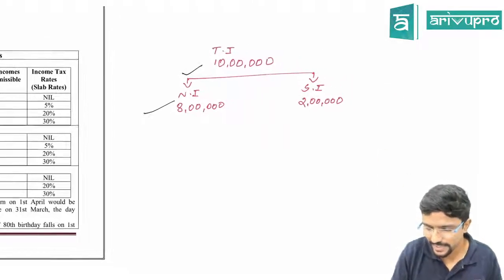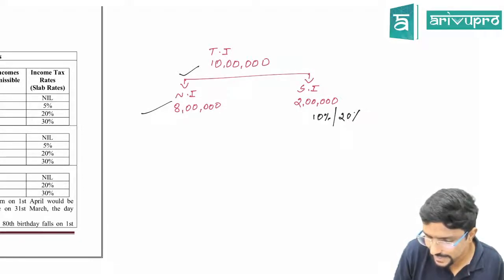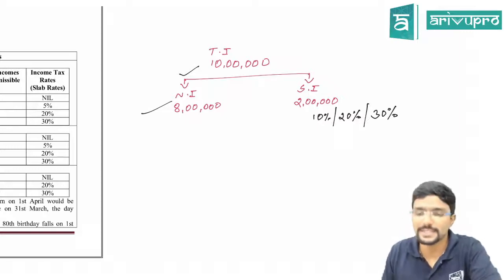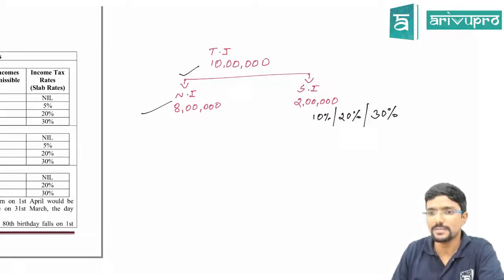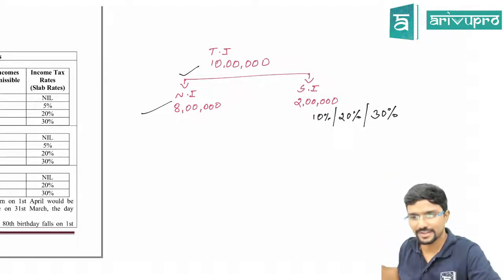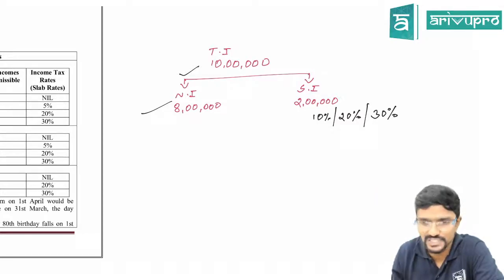So normally the rate will be flat, fixed, 10% or 20% or 30% like that. The rate is fixed for this, which we will see later. Next, normal income. In simple terms, it is total income other than special income. Total income other than special income is called my normal income, which is 8 lakh.